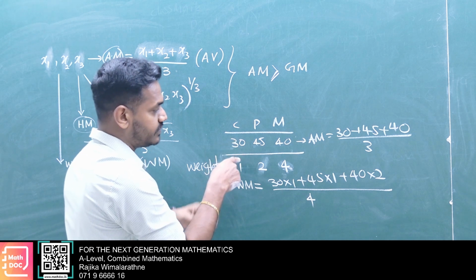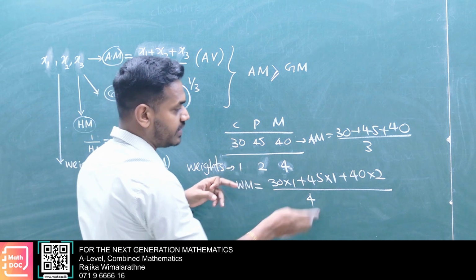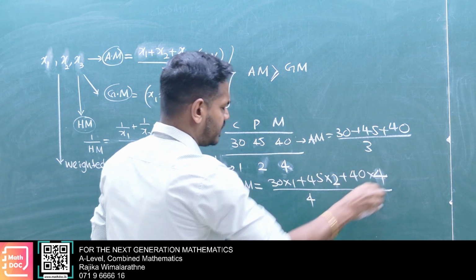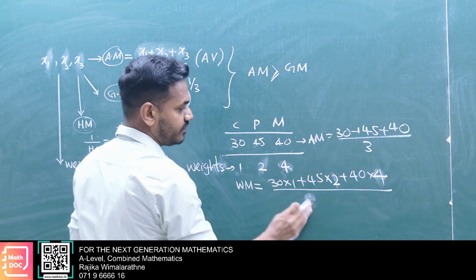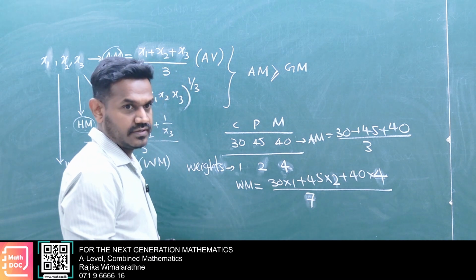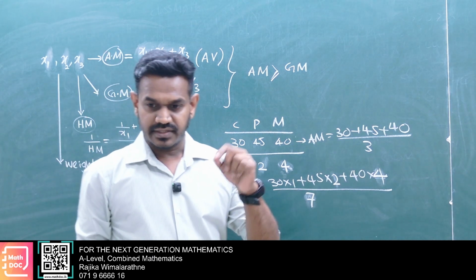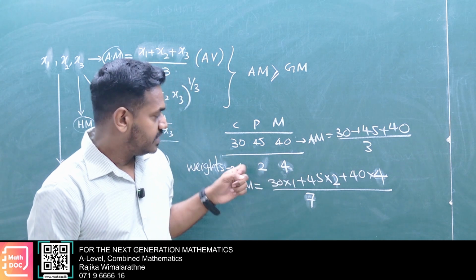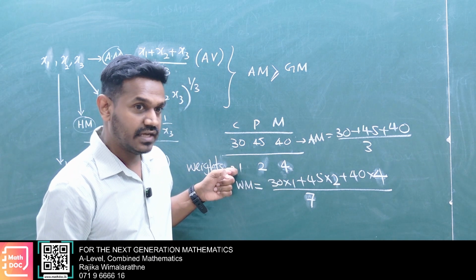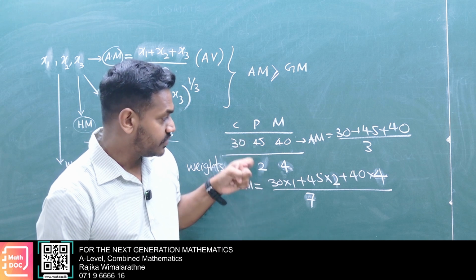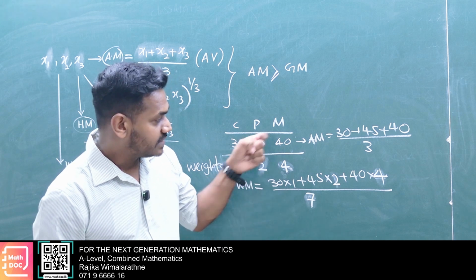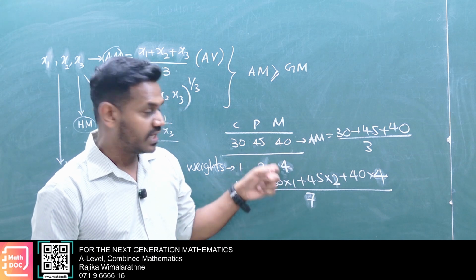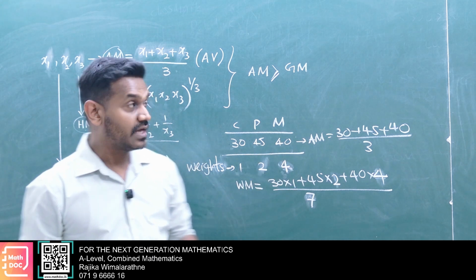Therefore you do 30 times 1, 45 times 2 and 40 times 4, and the total weight is 7. This is what we call weighted mean. Same thing: chemistry is counted one time, physics 2 times and maths 4 times. That is weighted mean. These are the means.